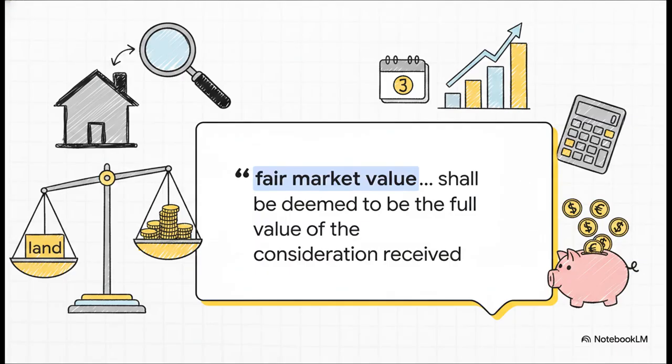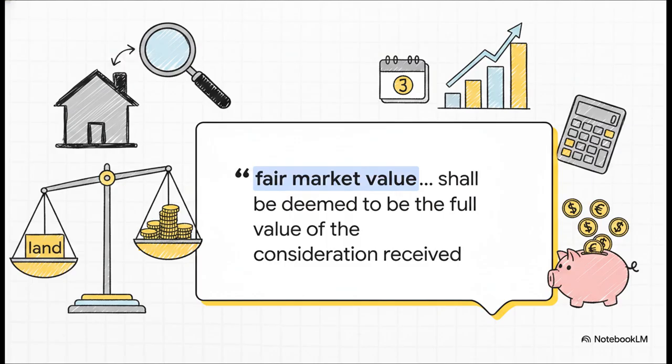This brings us to the absolute most critical calculation rule in subsection 3. The quote here is vital. Fair market value shall be deemed to be the full value of the consideration received. Think about it. Because this is a completely fictional deemed transfer, there's obviously no invoice or actual sale price. So what number does the taxman actually use? Actually, scratch that. What number must they use? The fair market value on the exact date of receipt.